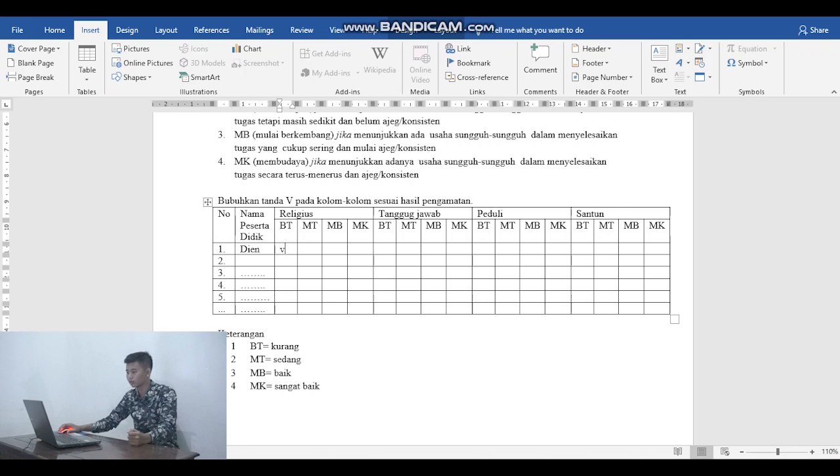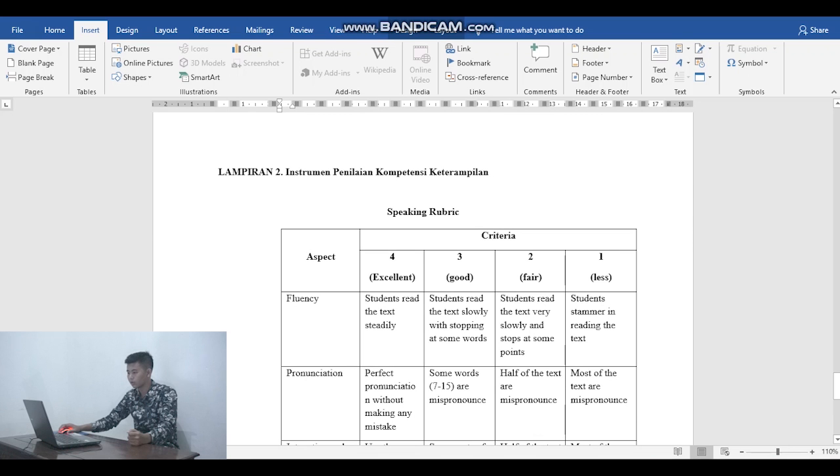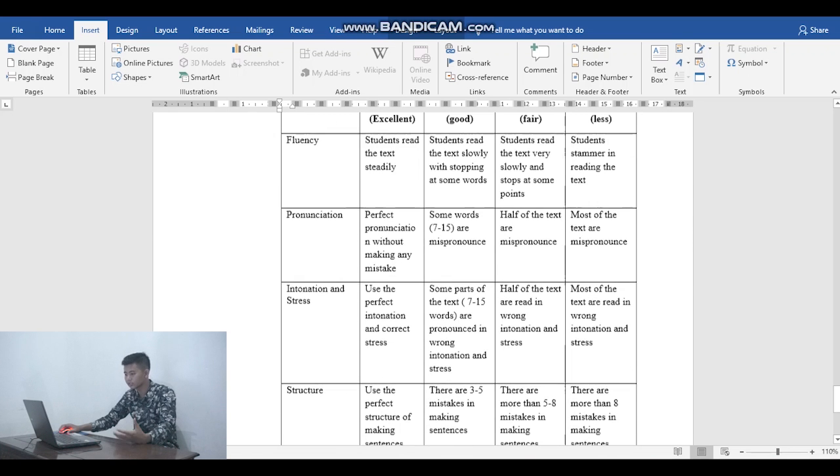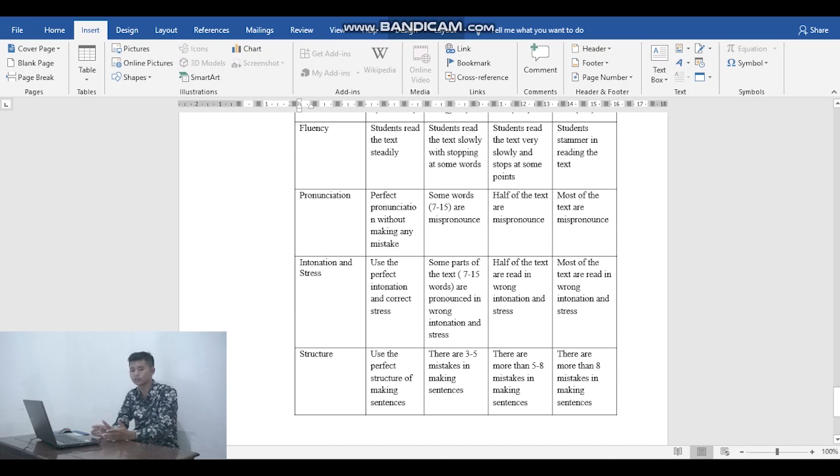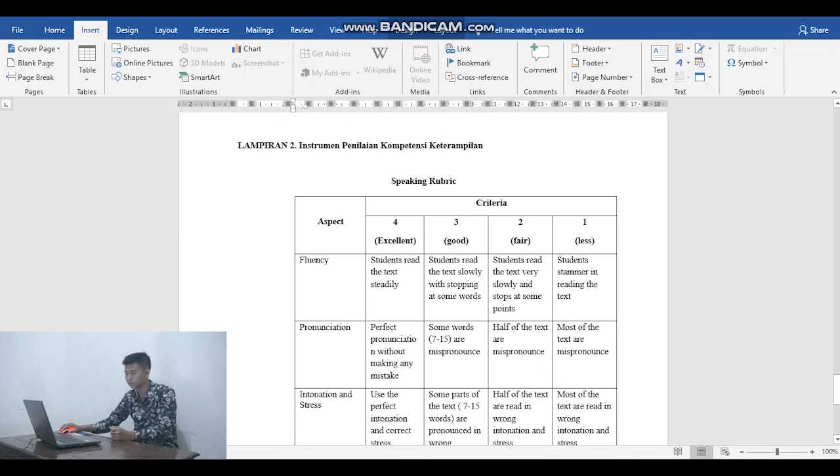And the second attachment is the assessment instrument for their competence. I use fluency, pronunciation, intonation, and stress, and structure, because in this class I use full English, so it's important to use fluency, pronunciation, intonation, and stress, and structure when they write this item.